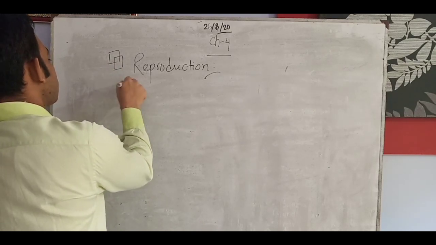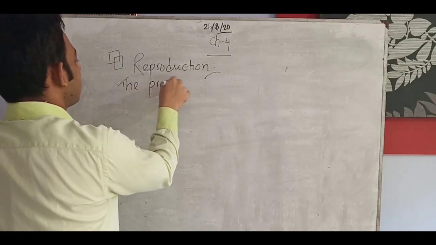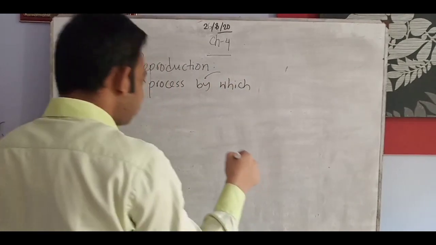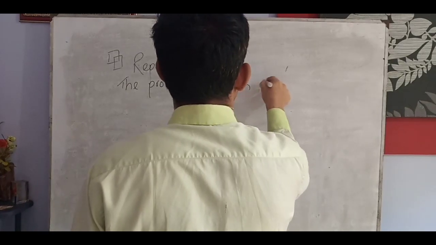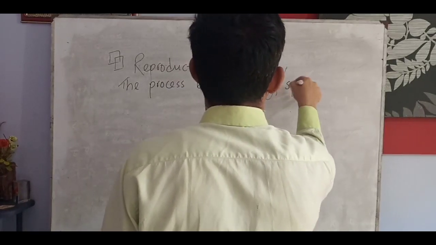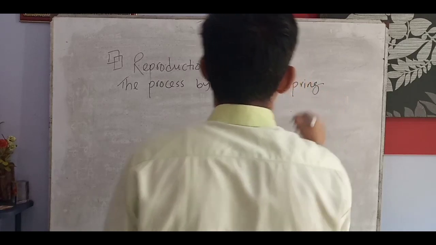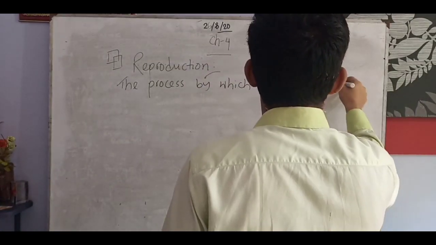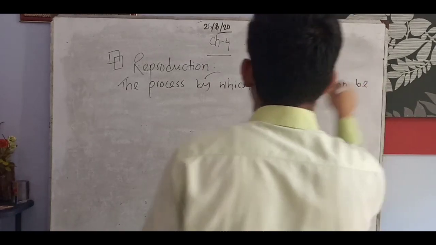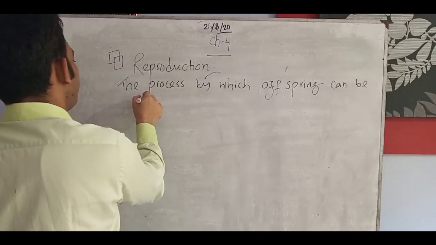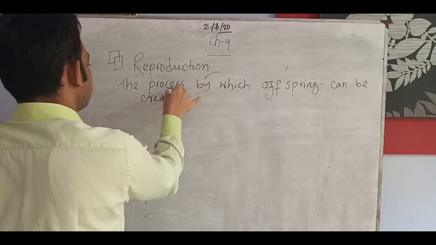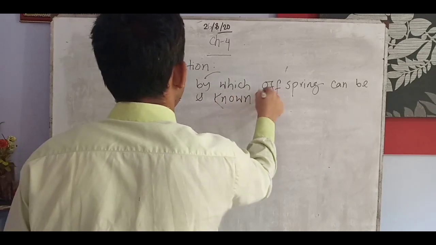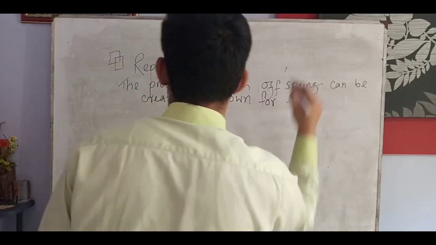The process by which offspring or newborn babies can be created and known for, that is called reproduction.